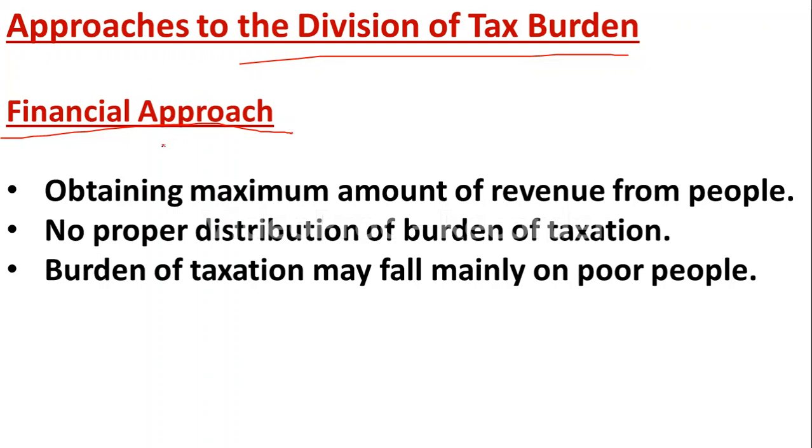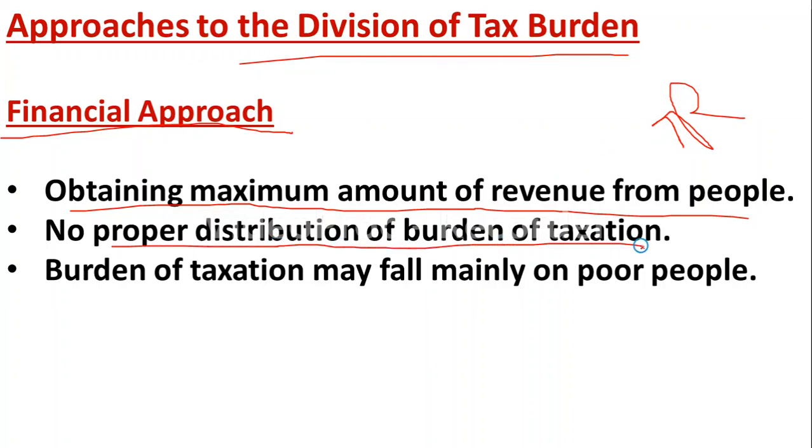In the financial approach, the aim is obtaining the maximum amount of revenue from the people. It means the government is going to put more tax and collect more revenue from the people. And here there is no proper distribution of the burden of taxation.